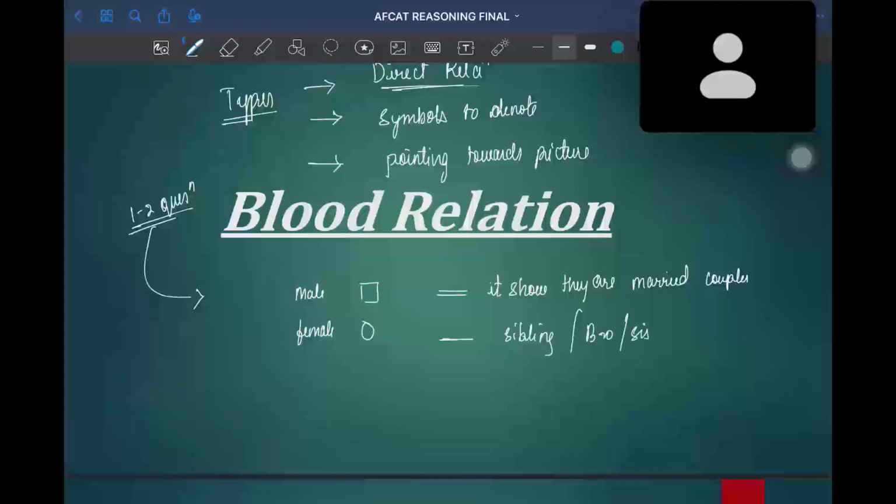When I draw a vertical line, it indicates a transfer of generation.